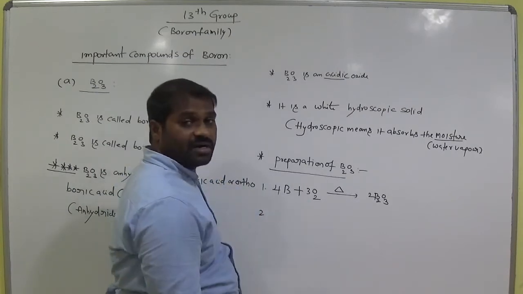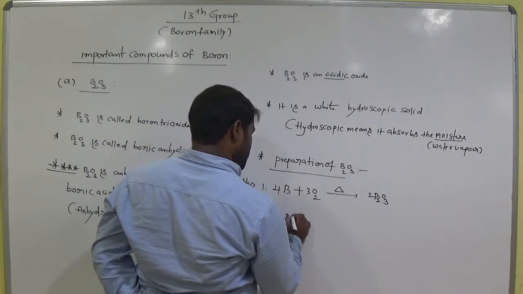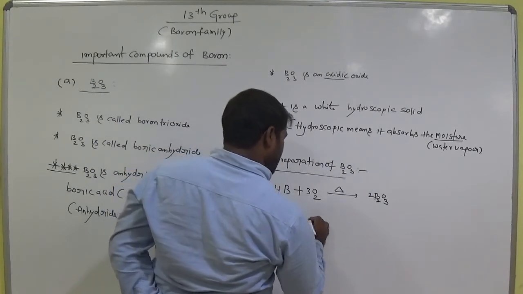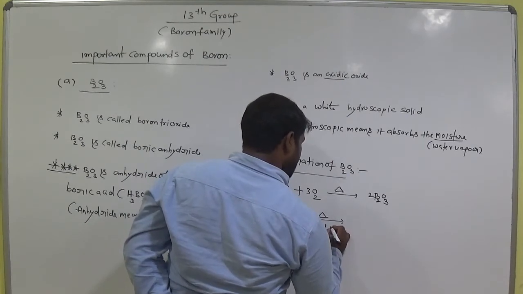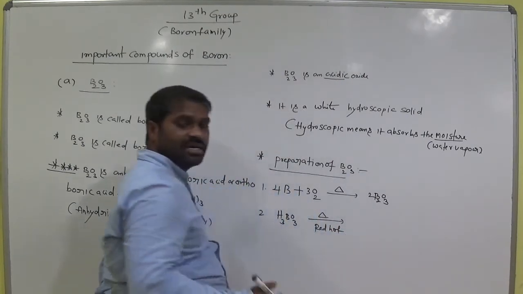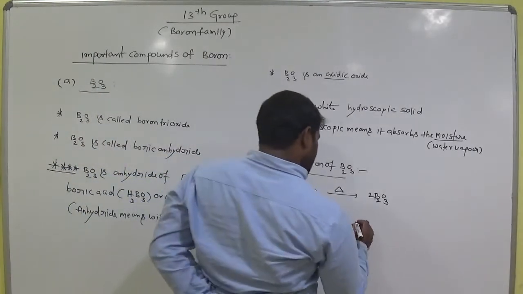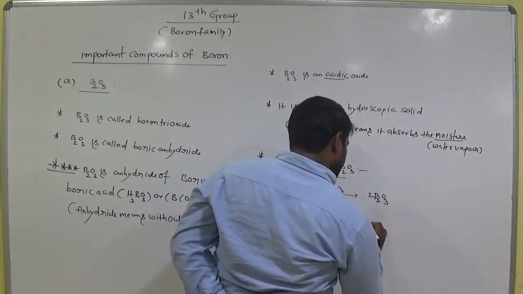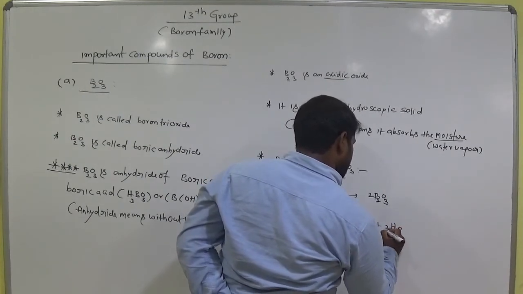Also, orthoboric acid heated to red hot, that means at high temperature, gives B2O3 plus H2O.